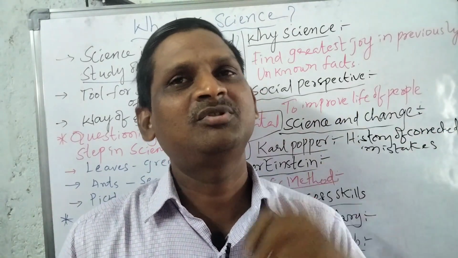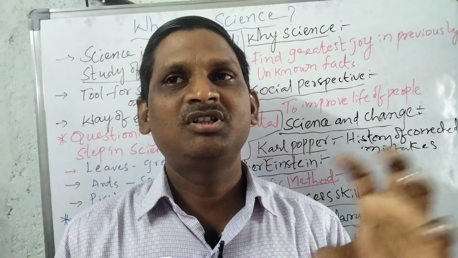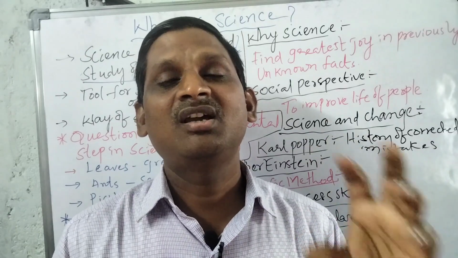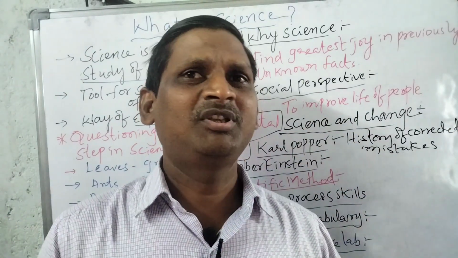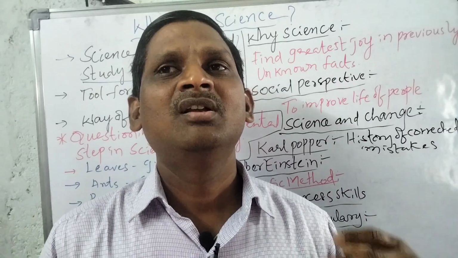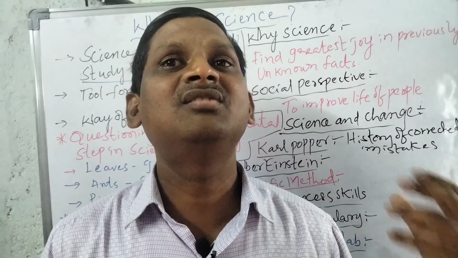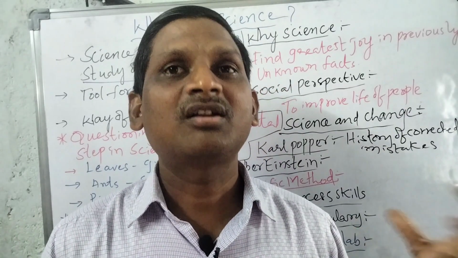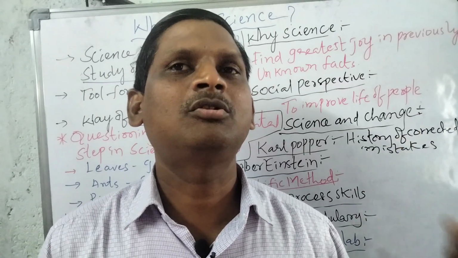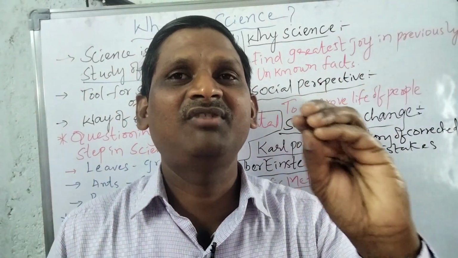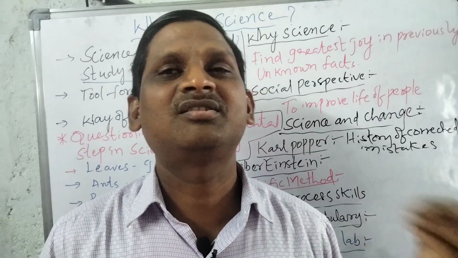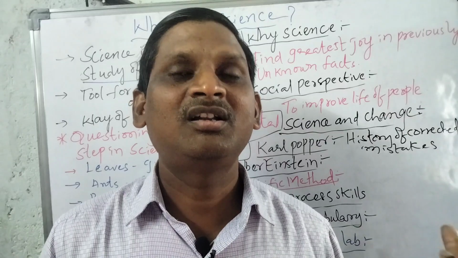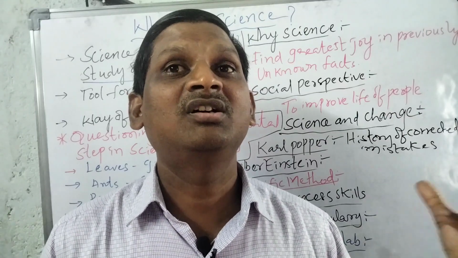If you go through these steps, you can find an answer for a question in an organized method. What is the scientific method? Scientists who follow an organized method to find out an answer for a question are using the scientific method. Here we have 5 different steps: observing and asking a question, making a hypothesis, planning an experiment, conducting an experiment, and drawing the conclusion and finding out the result.